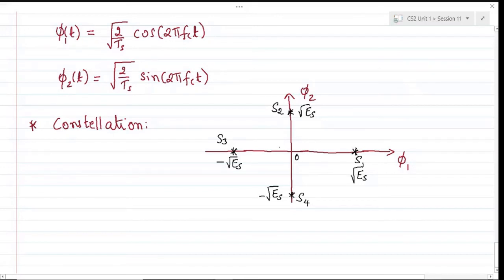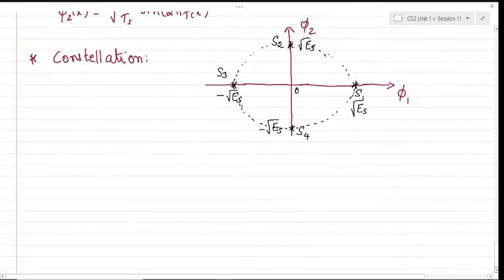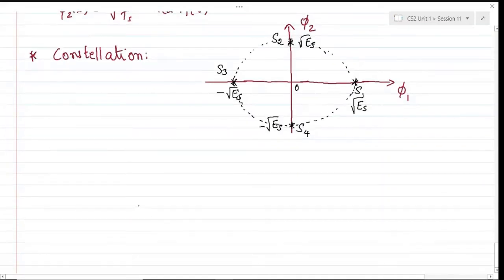As you can see, these are equidistant from the origin. So if I try to connect these dots, these all will be located along a circle. These all will be along the circumference of the circle. So that's what will be your QPSK.